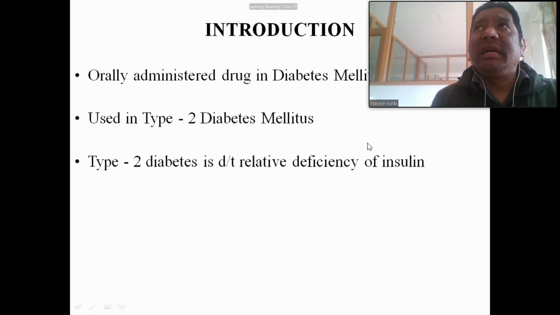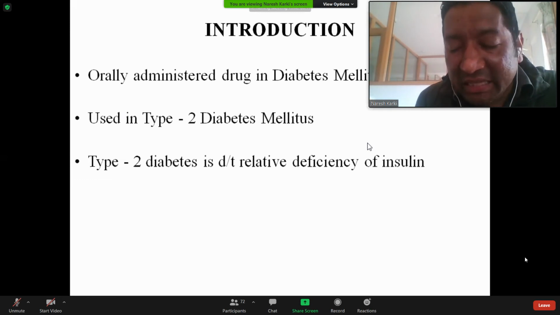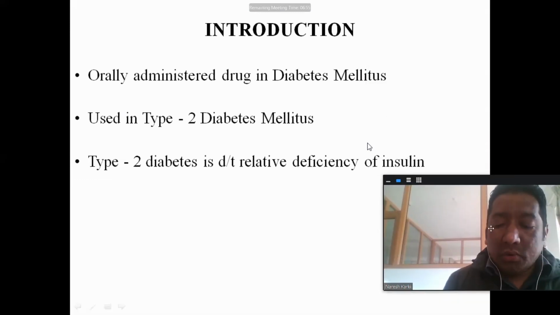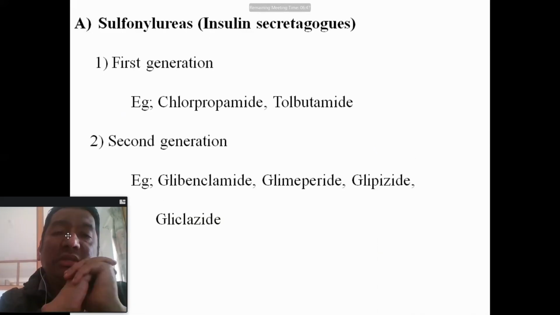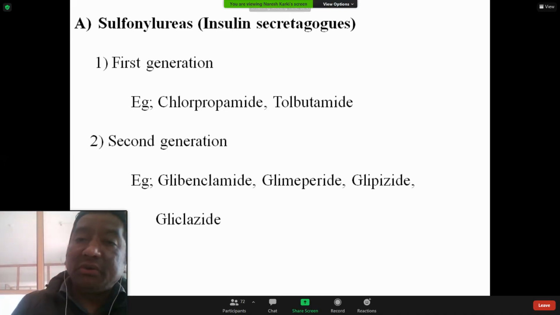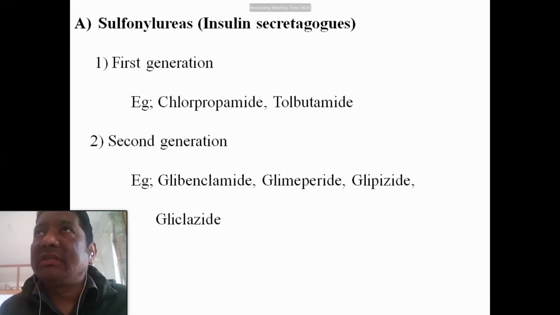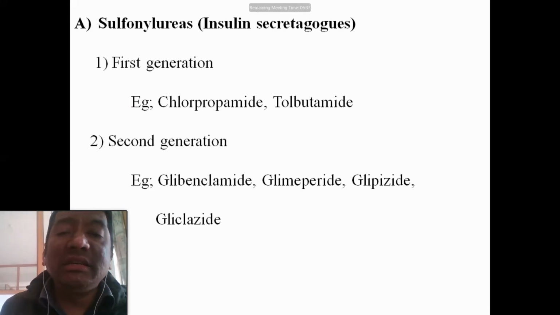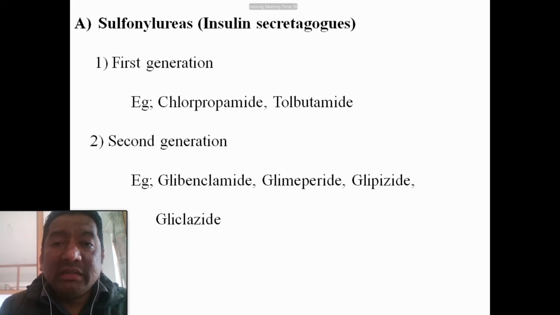So the oral hypoglycemic drugs or the anti-diabetic drugs are always used for the treatment of type 2 diabetes mellitus. That is the main thing, and they are always given by the oral route. Now the number one drug is the sulfonylureas, also called the insulin secretagogues. Why are they called insulin secretagogues? Because these drugs enhance the secretion of insulin from the pancreatic beta cells. That is the reason they are called insulin secretagogues.